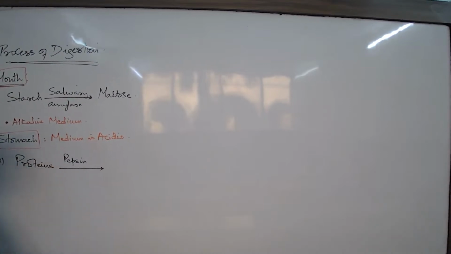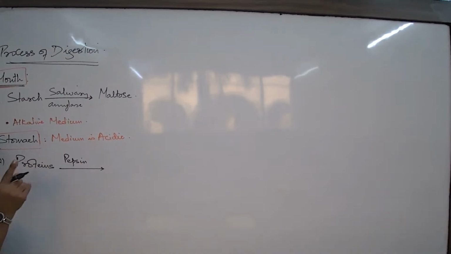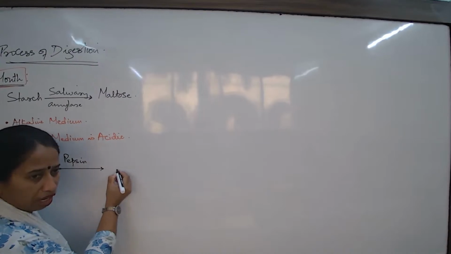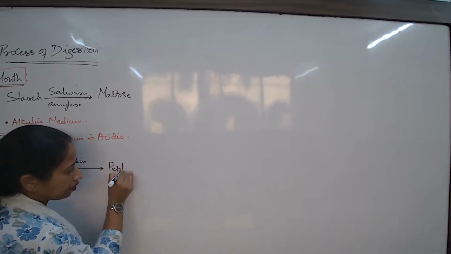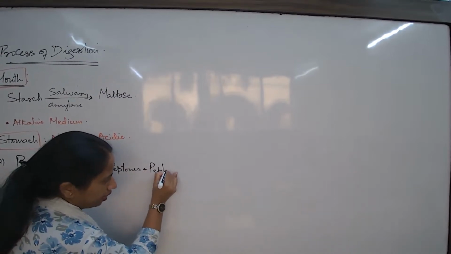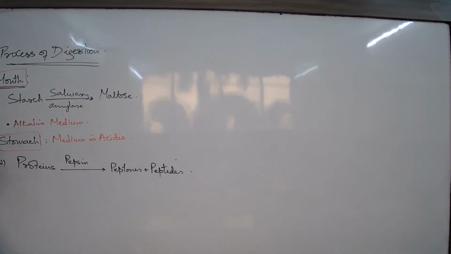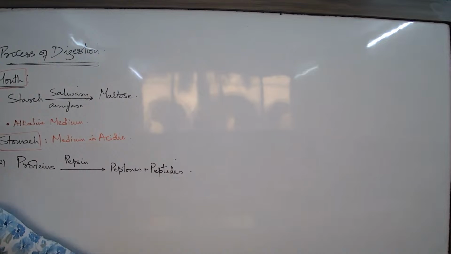But how is pepsinogen activated? HCl. So pepsin, now we will not write pepsinogen because pepsinogen has no function on proteins. Pepsin is now breaking them down into something simpler. What is that simpler? We write the simpler forms known as peptones and peptides. Your teacher may just give peptides, but I'm giving both. So what am I supposed to understand now that I write peptides and peptones?